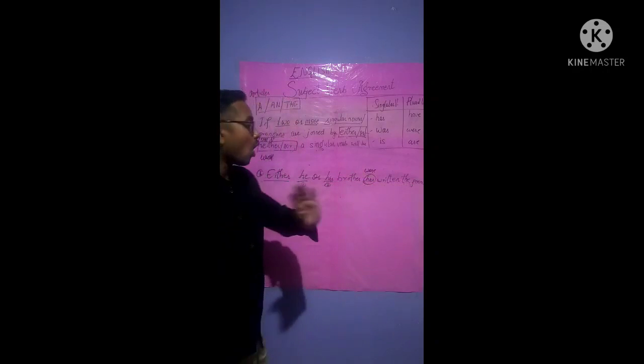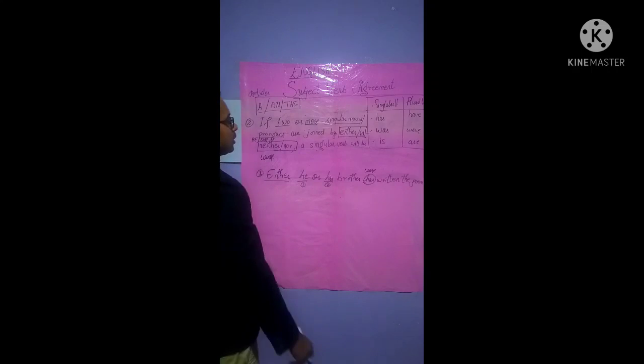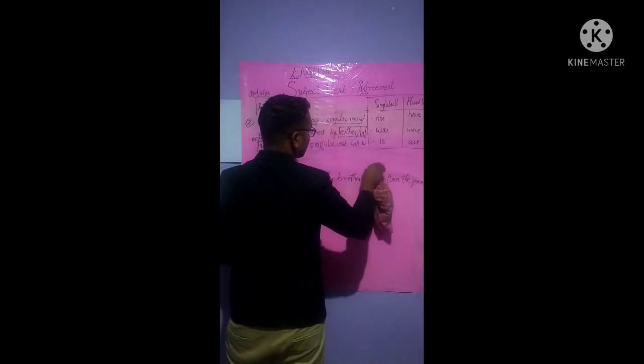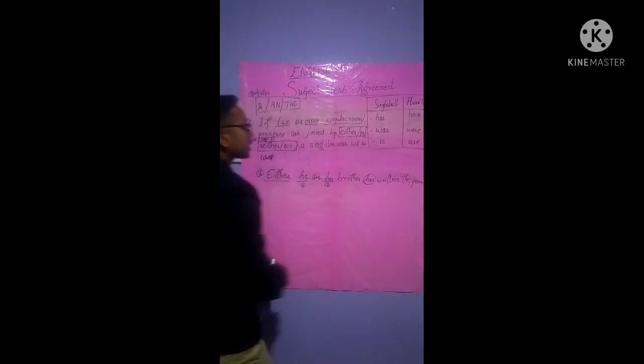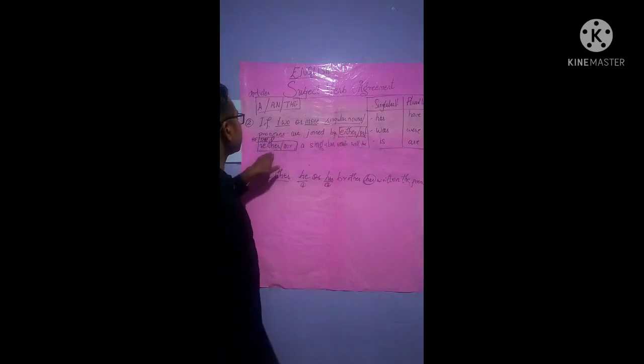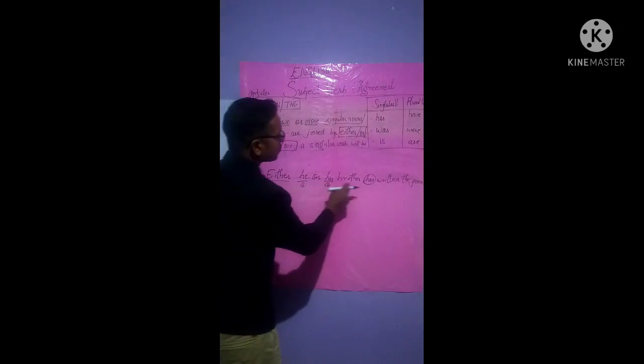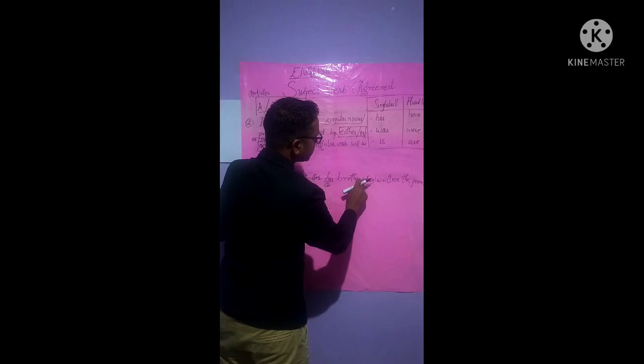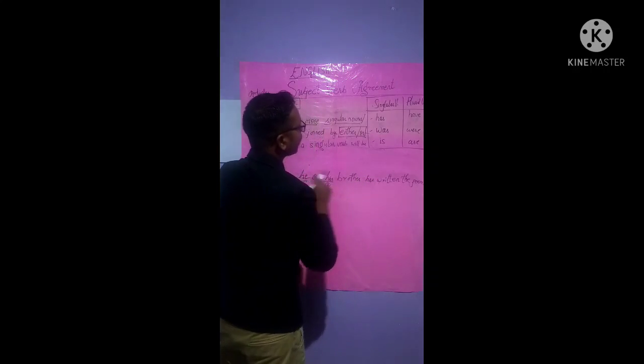It will be a wrong sentence, isn't it? In order to make it correct, the rule says the singular verb is to be used when either or neither words have been written in the sentence. Either he or his brother has written the poem, isn't it?